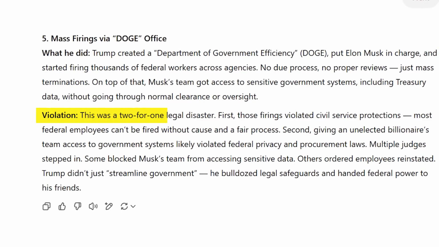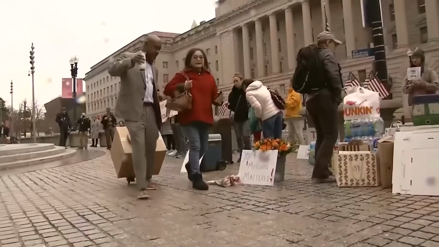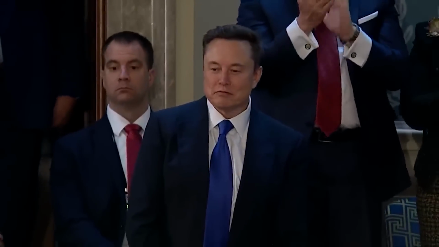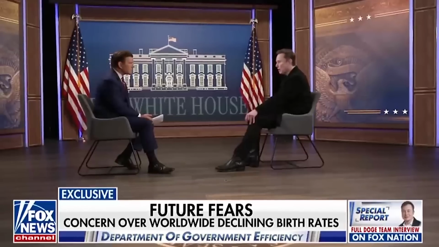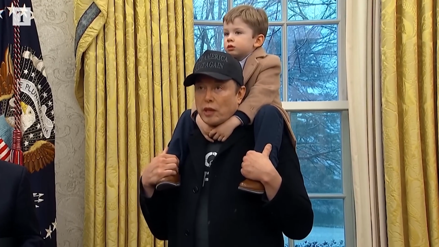Violation? This was a 2-for-1 legal disaster. First, those firings violated civil service protections. Most federal employees can't be fired without cause and a fair process. Second, giving an unelected billionaire's team access to government systems likely violated federal privacy and procurement laws. Multiple judges stepped in. Some blocked Musk's team from accessing sensitive data. Others ordered employees reinstated. Trump didn't just streamline government, he bulldozed legal safeguards and handed federal power to his friends.